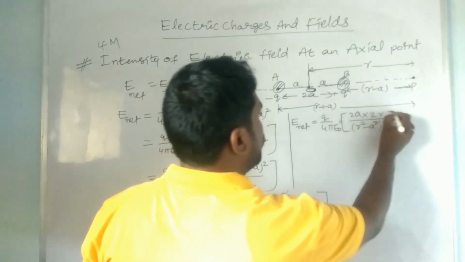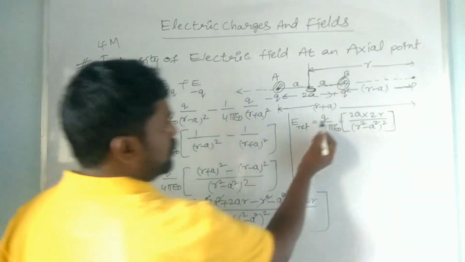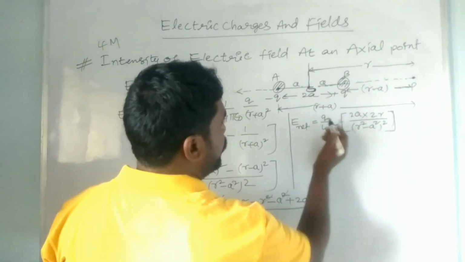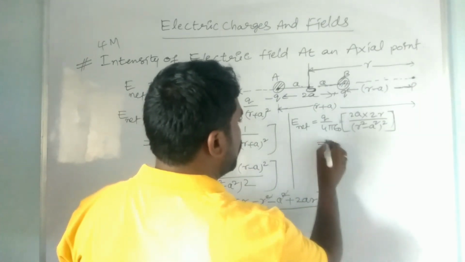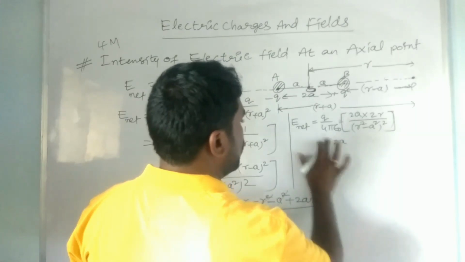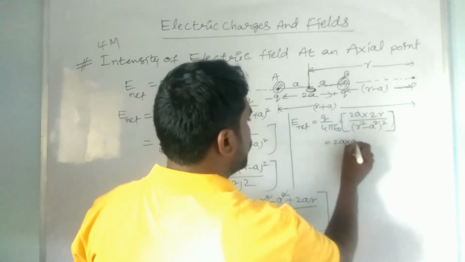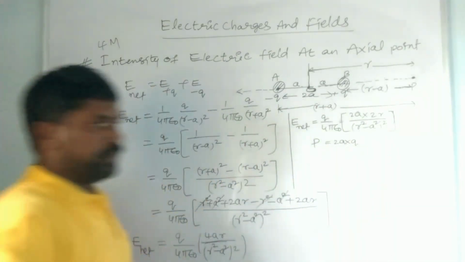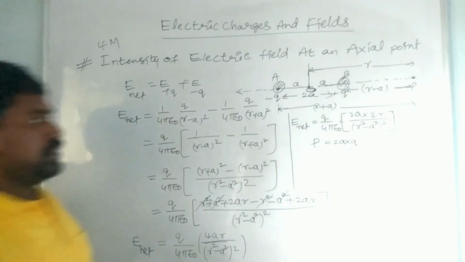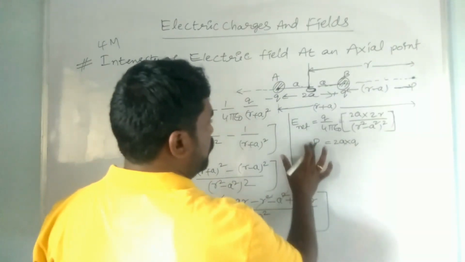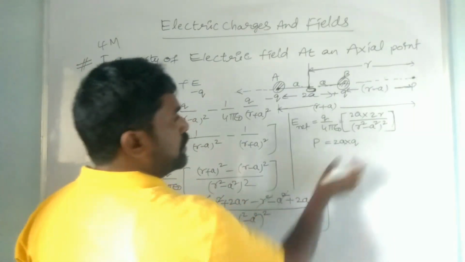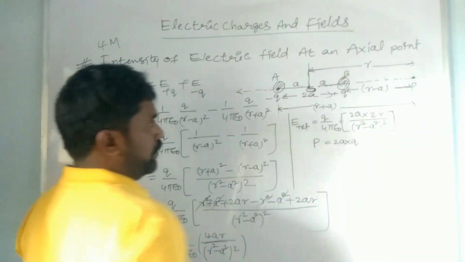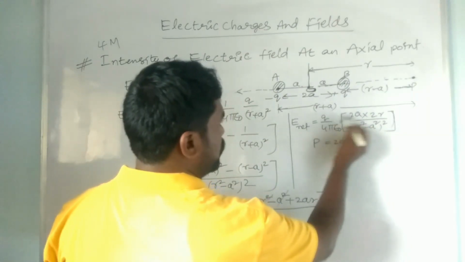So here you can write 2A into Q is equal to the dipole moment. We already know that the dipole moment is the product of the distance between the charges of the dipole and the charge of the dipole. So you can write 2A into Q is equal to P.